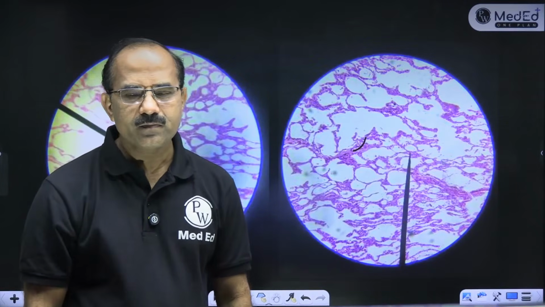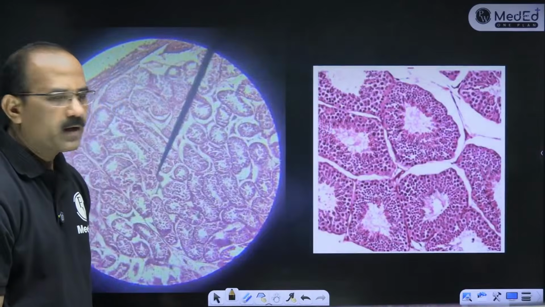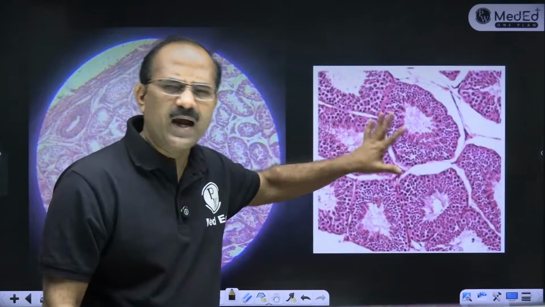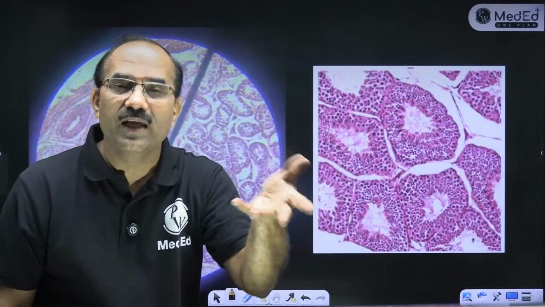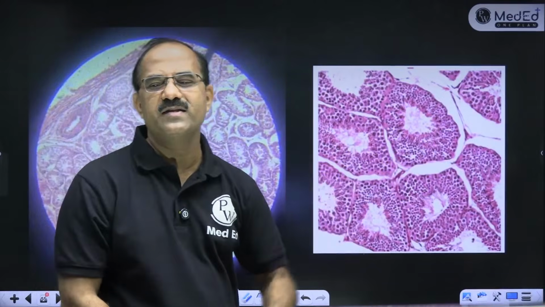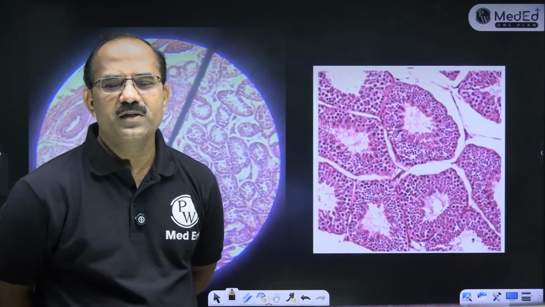Fine. Clear, children? Okay. Now coming to this slide, another very standard, very important slide. This is considered an easy slide for identification. Can you tell what this is? Any guesses?